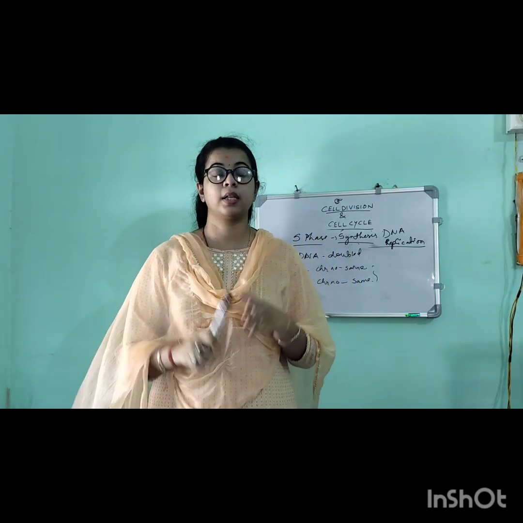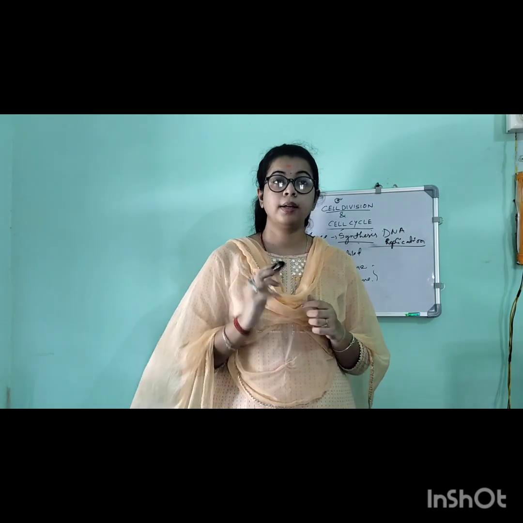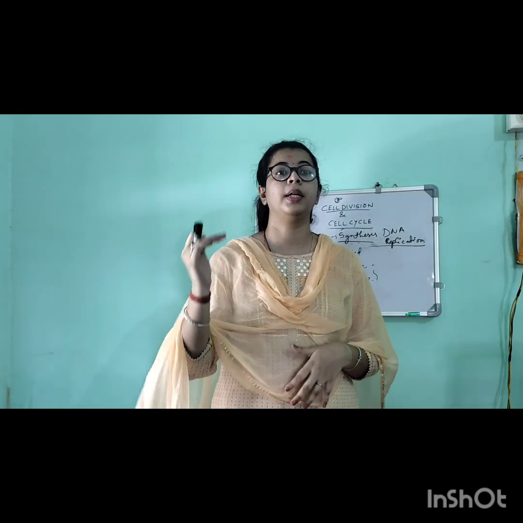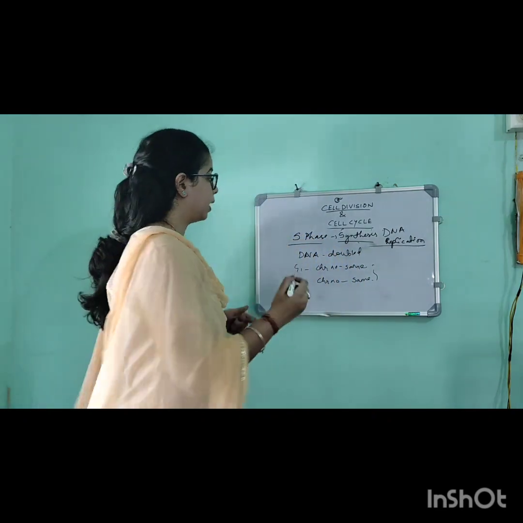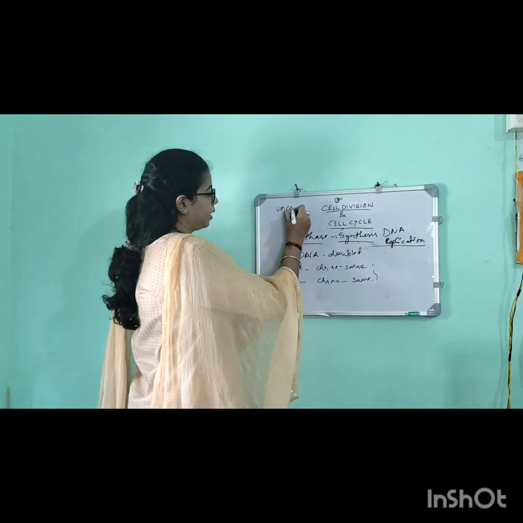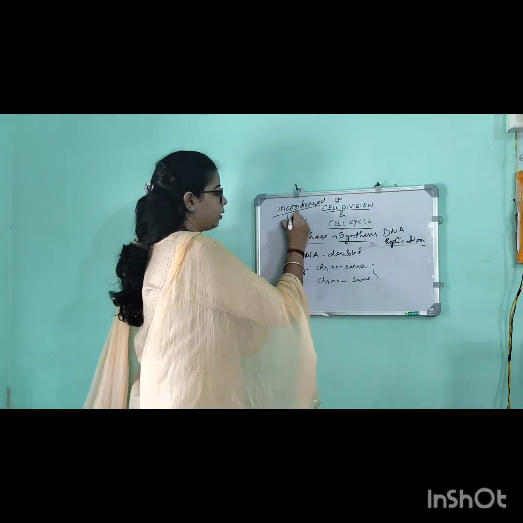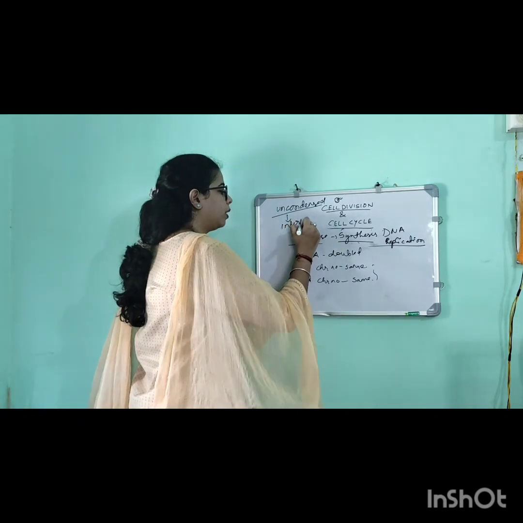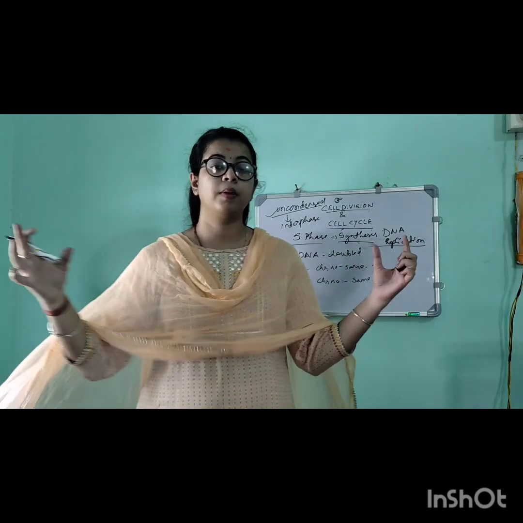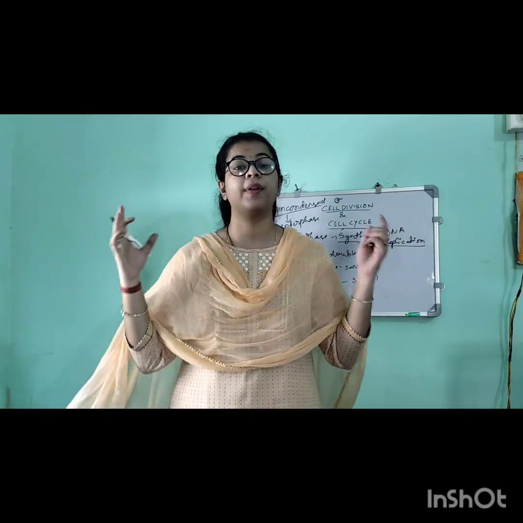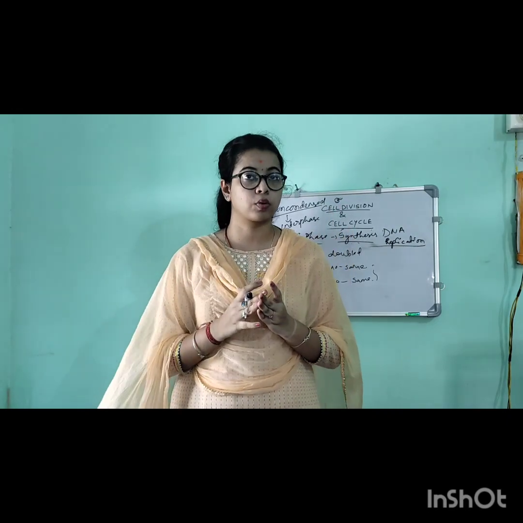In all the stages, the chromosome remains in the uncondensed form. Uncondensed form means it can't be clearly visible. That is condensed and uncondensed. This is the difference. Uncondensed state during all the stages of the interphase. What is uncondensed? It means the chromosome size will be very huge. As a result, we can't see under the microscope.